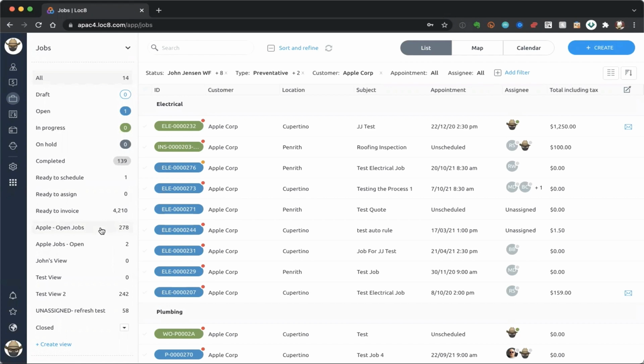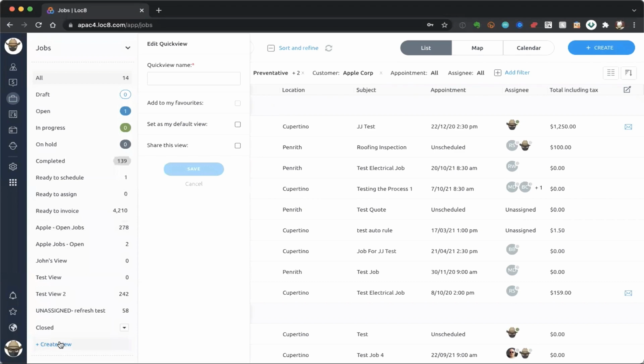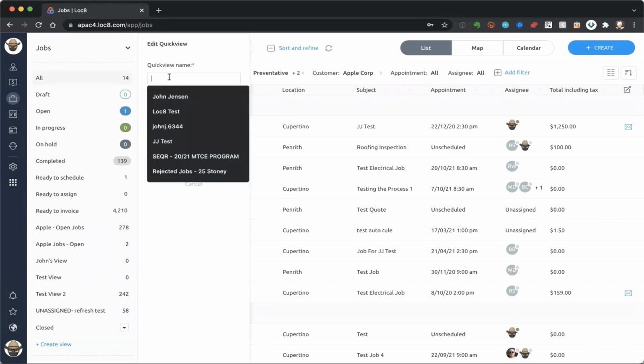Basically what that means is that this whole canvas painting concept that I talked about before, this whole idea that you're taking a blank canvas and applying to it particular filters around, say, a particular customer, a particular state, a bunch of statuses, maybe some types of jobs that we need to be looking at. You can click on the Create View button there on the left-hand side, and I can give it a name.